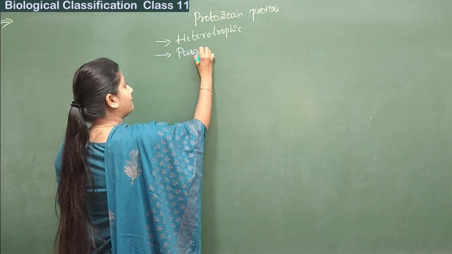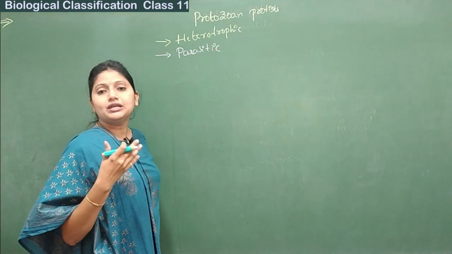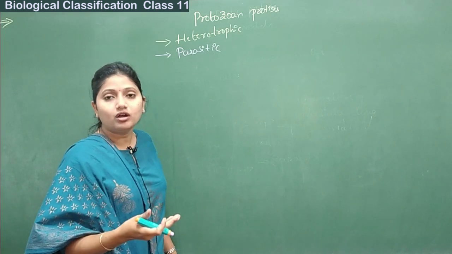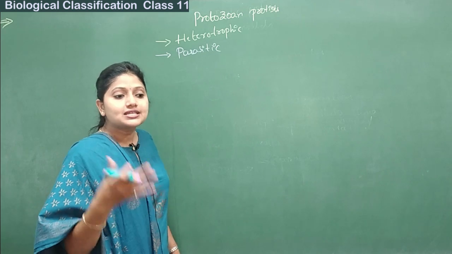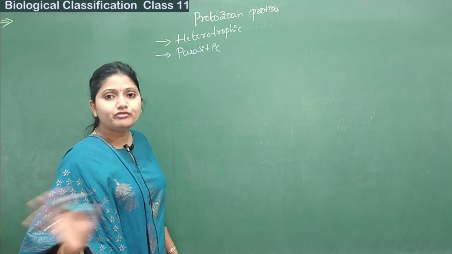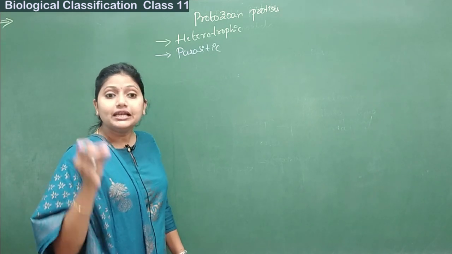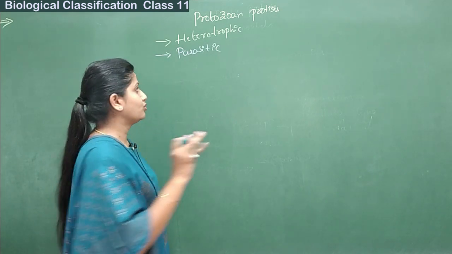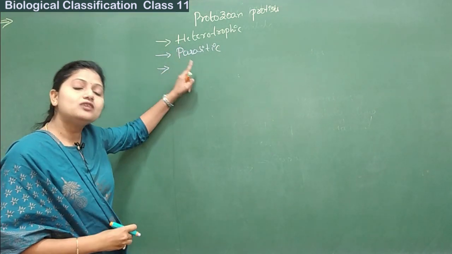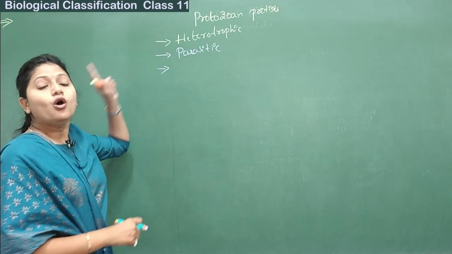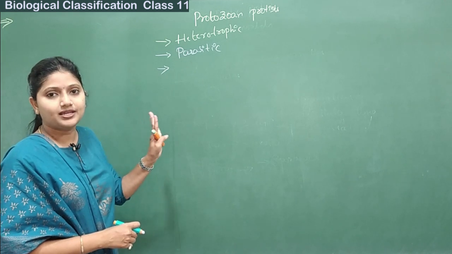Parasites usually are pathogenic, or they are dependent on the living host. They are dependent on the living cells. Unlike the saprophytes, they don't feed on dead and decaying matter. They usually depend on living organisms or a living host. Apart from these two characteristics, these organisms can also be holozoic, symbiotic or saprophytic in some cases.